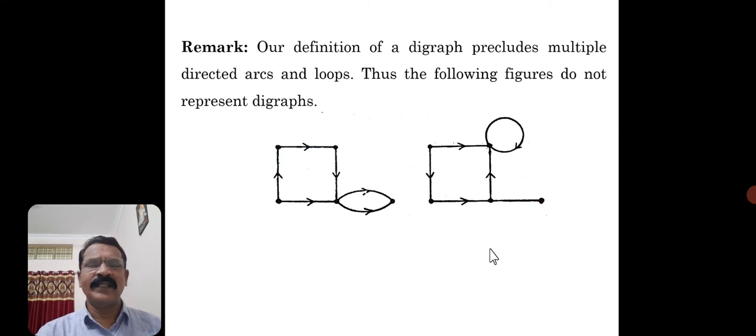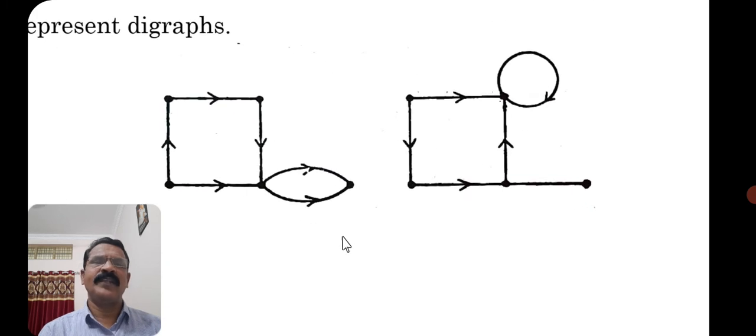You may consider one more example, or you can say in terms of a remark. If you observe these two digraphs, what will you come to know is the question. This is the first example and this is the second example.